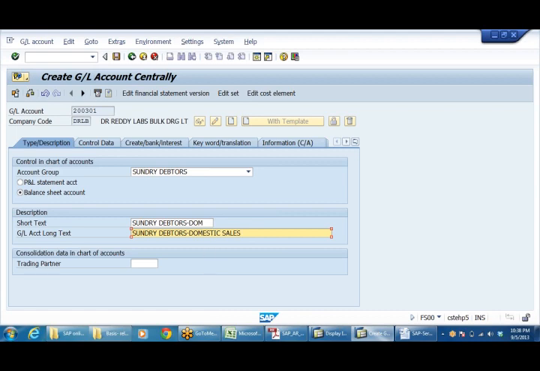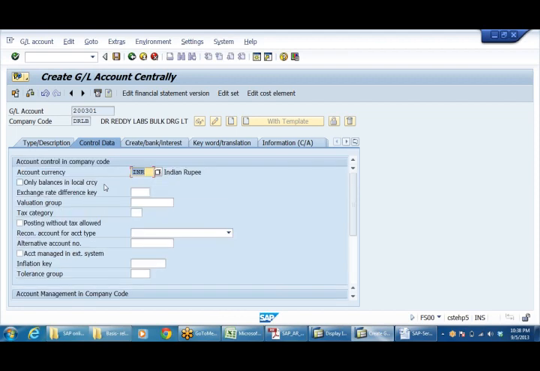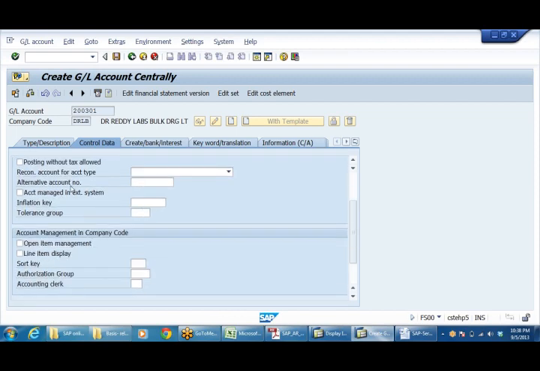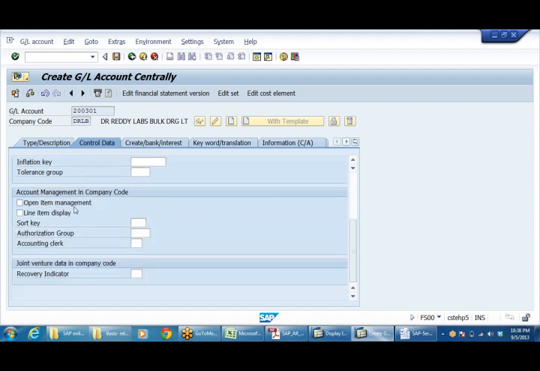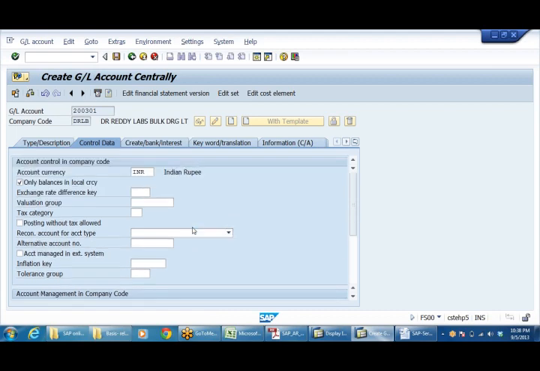Sundry debtors for domestic sales. Only balances in local currency. Line item display, sort key.